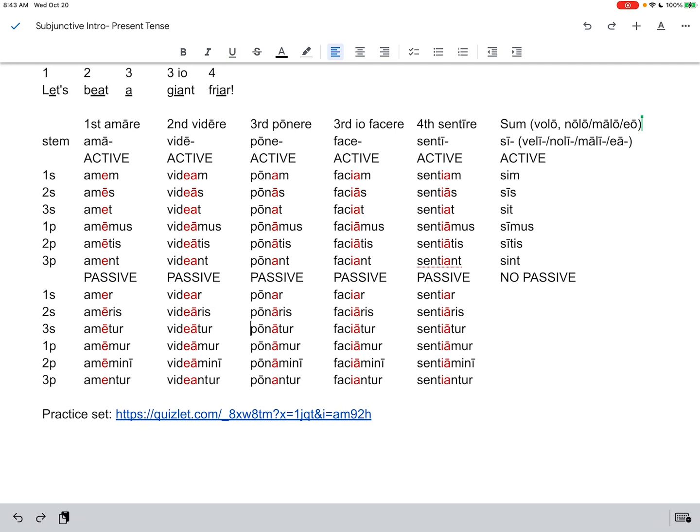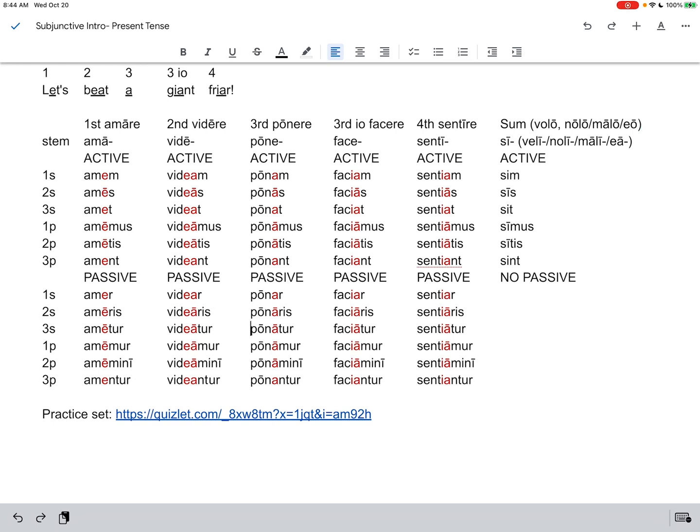Just FYI, I have shown you as well verbs like volo, the irregular verb for I want, nolo, I don't want, malo, I want something more or I prefer it, and then the irregular verb eo, which is I go. The subjunctive stems for those in present tense are veli, noli, mali, and then eia.